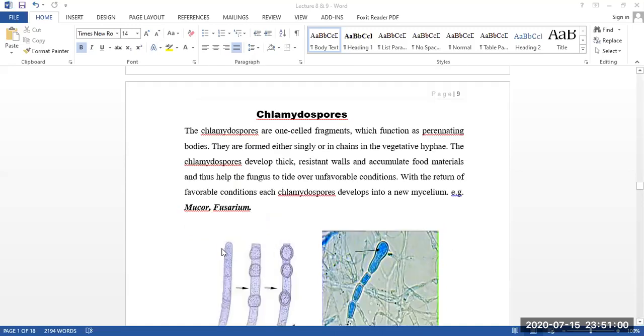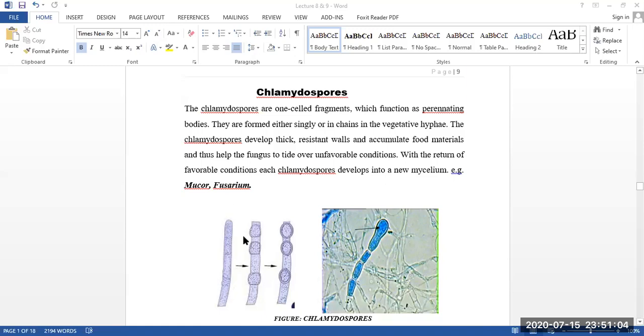That means if we think of it as a hyphal body or vegetative hyphae of a fungus, then it takes in different kinds of food or materials, incorporated within this hypha.